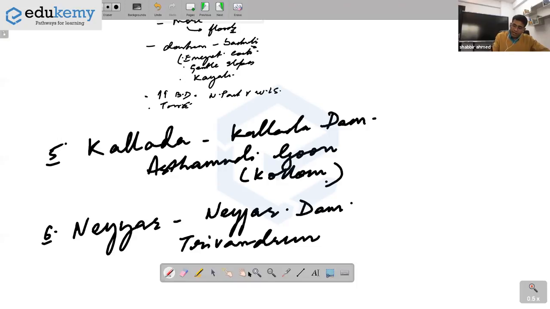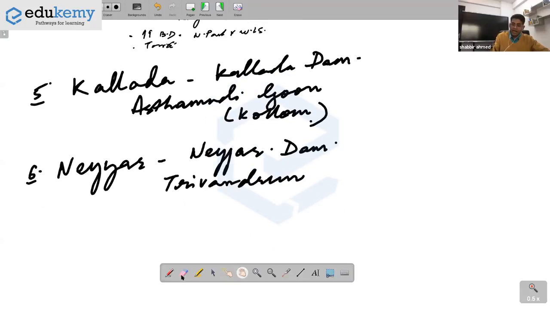Now tell me, how will you write about Kallada and Nayyar? They are west flowing rivers, you know this much. Same formula. Source in the southern hill complex. Which are the southernmost hills? Can you tell me the southernmost hills of India? Cardamom Hills. Don't forget to write down Cardamom Hills. No, not Anamalai. South of Anamalai are the Cardamom Hills. So mention Cardamom Hills if you know nothing.